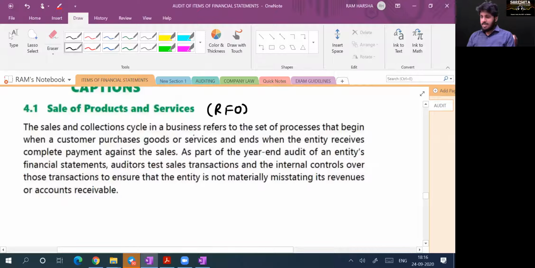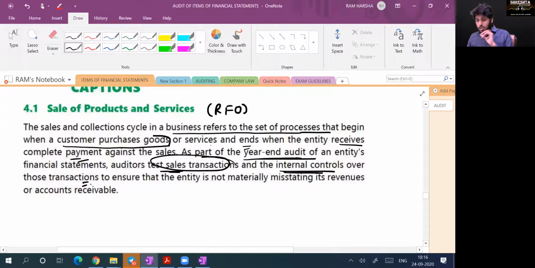Sales and collection cycle in business refers to the set of processes that begin when a customer purchases the goods or services and end when the entity receives the payment. Correct? Yes, sir. As part of the audit of an entity's financial statements, the auditor tests sales transactions and internal controls over those transactions to ensure that the entity is not materially misstating its revenue or accounts receivable. We need to check controls.